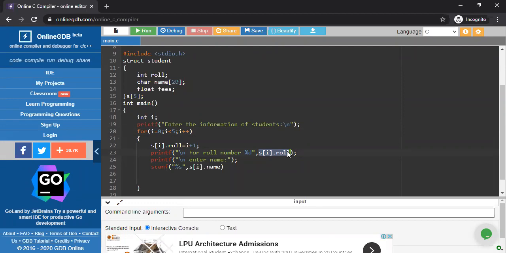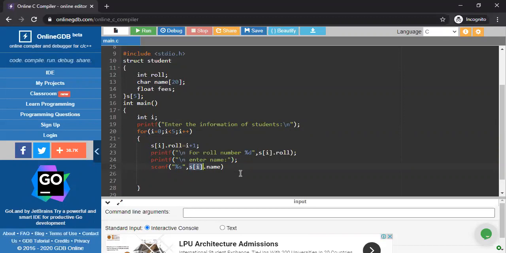That's why again I'm writing here percentage, because this is a string. This structure member is treated as a string. That's why this is a percentage. After that is I, again is 0 dot name.